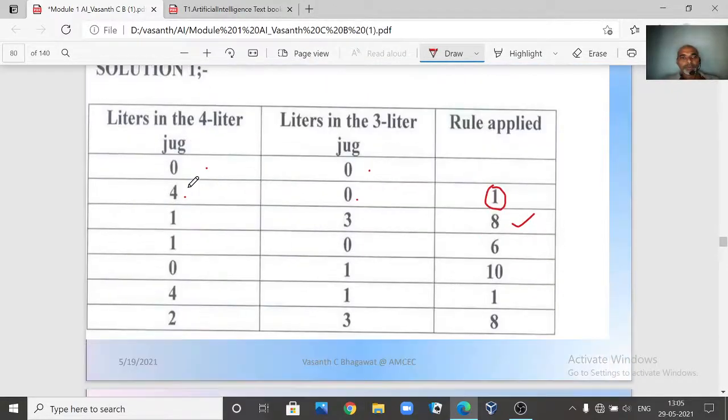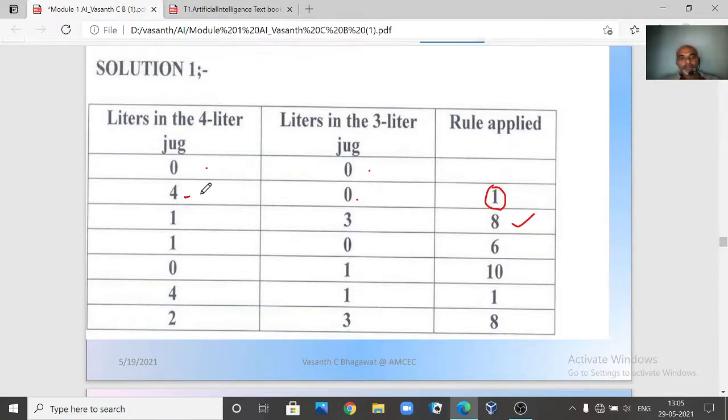So next, what are we doing? Applying rule 8. So when you apply rule 8, what are we doing? Water from the 4-liter jug, we are pouring it into the 3-liter jug. So when you pour the water from 4-liter to 3-liter, this jug which was empty will be filled with 3 liters, right? If it is filled with 3 liters, then we are left with 1 liter in the 4-liter jug. So our configuration becomes 1 comma 3.